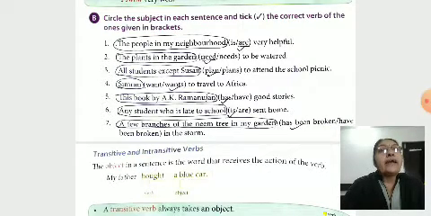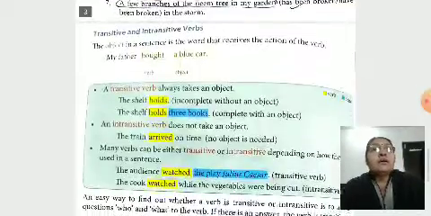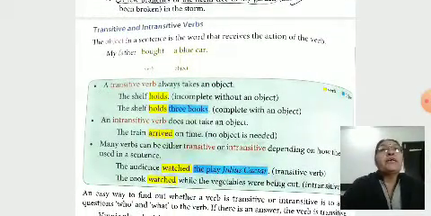This book by A.K. Ramanujan has good stories. Any student who is late to school is sent home. A few branches of the neem tree in my garden have been broken in the storm. Now we go to a new topic, transitive and intransitive.